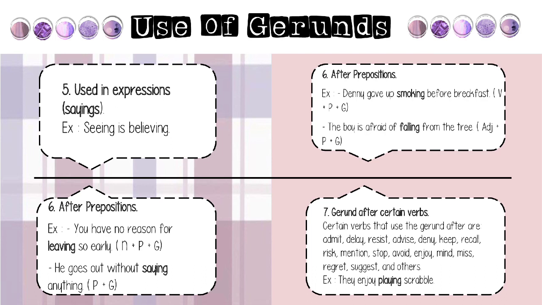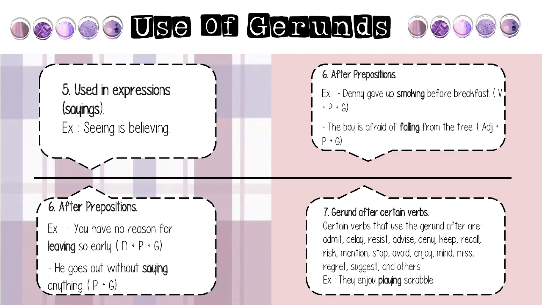Verb plus preposition plus gerund. The boy is afraid of falling from the tree. Adjective plus preposition plus gerund. You have no reason for leaving so early. Noun plus preposition plus gerund. He goes out without saying anything. Preposition plus gerund.